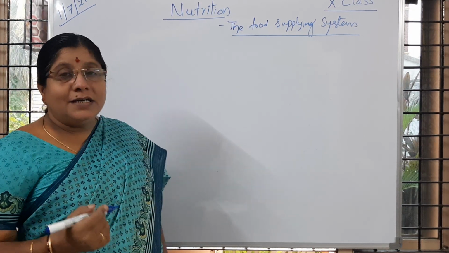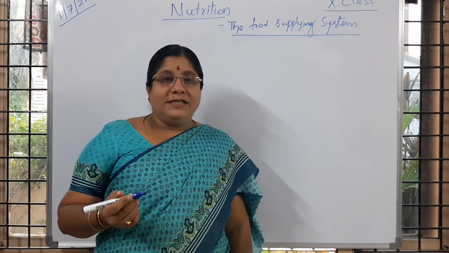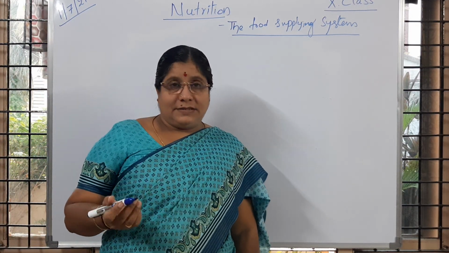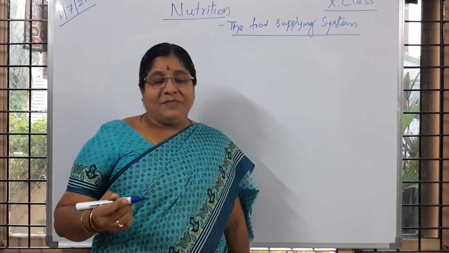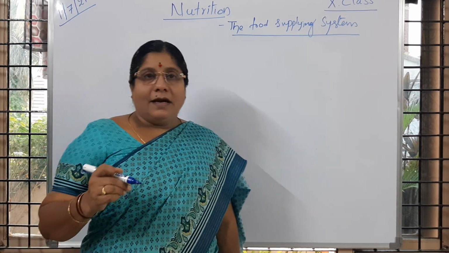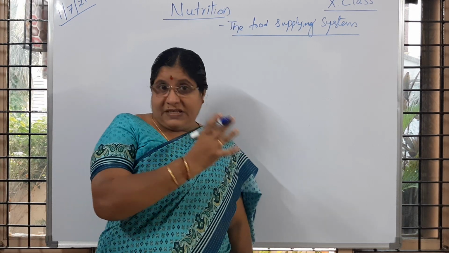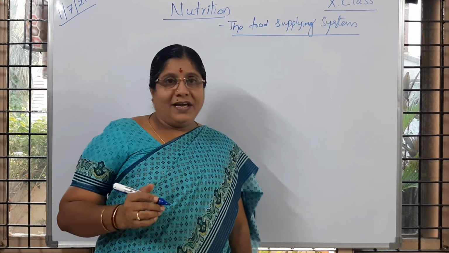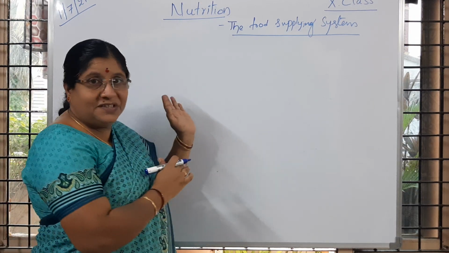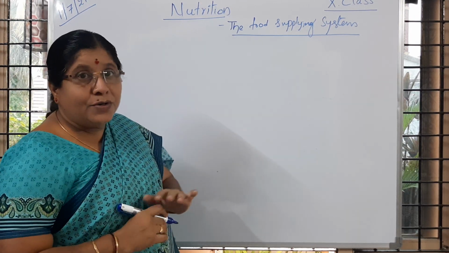Now we will learn how this supplying system happens in organisms, and what we call the process done by the plants. Just now you learned the differences between autotrophs and heterotrophs.